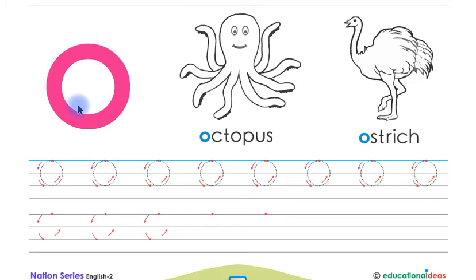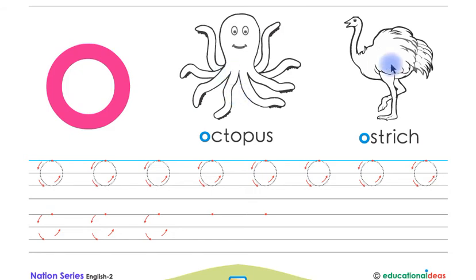Look at this children, this is letter O in capital shape and the sound of letter O is O. Listen again children, this is letter O in capital shape and the sound of letter O is O. Now say with me, O, octopus, O, ostrich, O, octopus, O, ostrich.